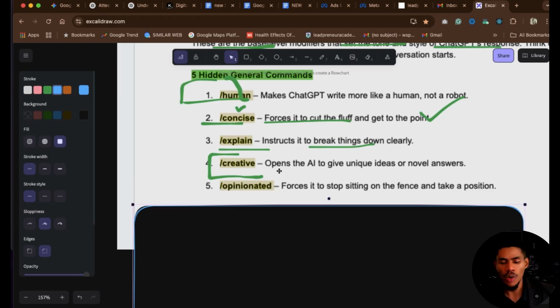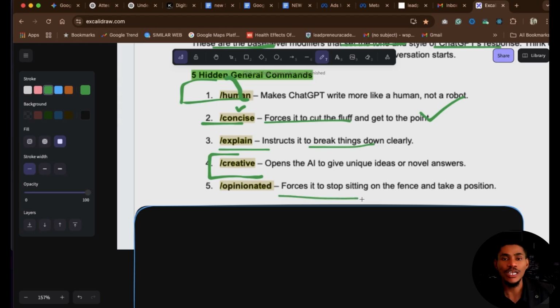The 5th command is what we call /opinionated. Now when we use /opinionated, we are trying to force ChatGPT, or force any AI at all, right, to not stay on the fence. We don't want them to tell us, you can use this or use this. We want them to have an opinion.